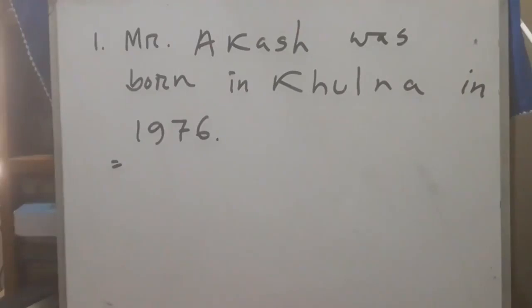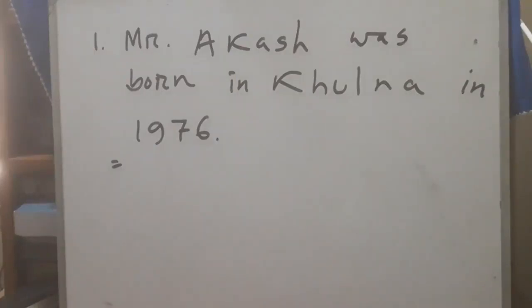So dear students, I have written on the board a confusing sentence. Mr. Akash is the name of a person. Khulna is the name of a place. 1976 is time related. Here you can use three W's: who, where, when.